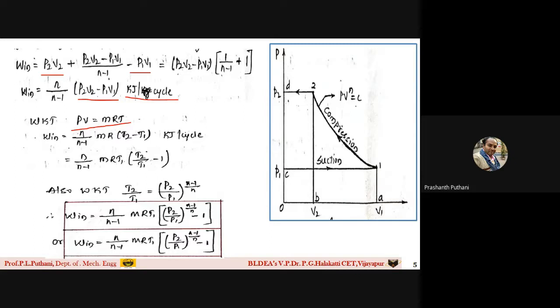PV is equal to mRT. This is your gas equation. So I'll replace it with mRT2 minus mRT1, or if I take T1 as common, T2 by T1 minus 1. For a polytropic process, this is the pressure temperature relation: T2 by T1 is equal to P2 by P1 raised to the power of n minus 1 by n. So I am replacing this here: n upon n minus 1 into mRT1 into (P2 by P1 raised to the power of n minus 1 by n minus 1). So this is the work input expression for a reciprocating compressor without any clearance volume.